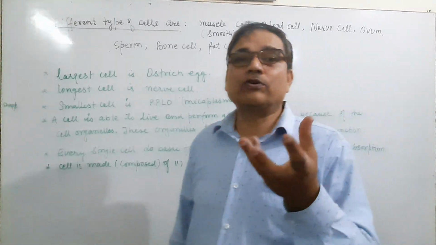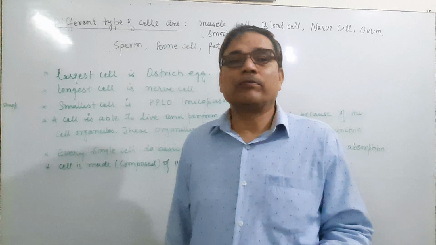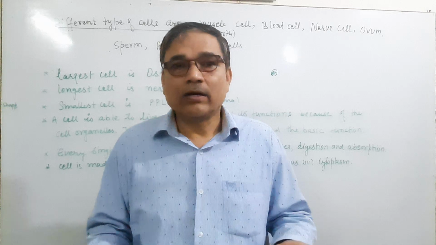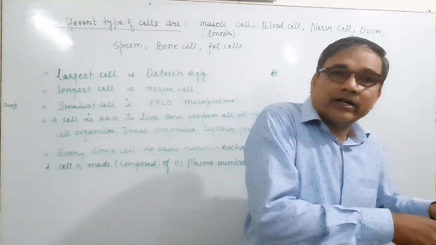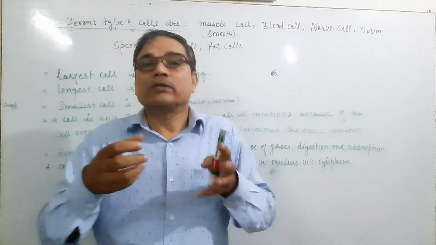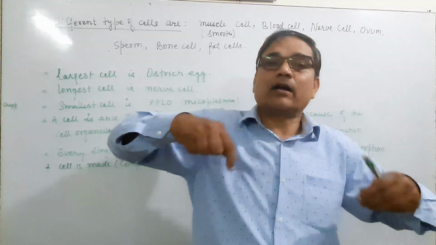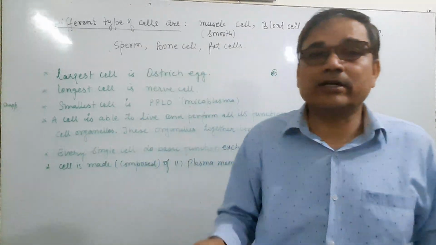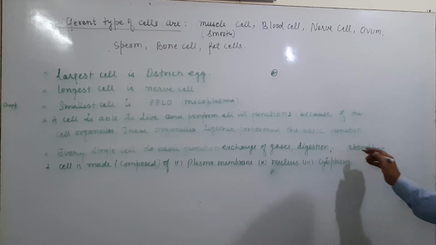Digestion means the complex food is broken down or split into simpler form. It means digestion also takes place in unicellular organisms, similar to multicellular organisms, converting the complex food into simpler form. If it is converted into simpler form, then it will be absorbed. Absorption takes place, like the blood absorbs the simpler food present inside our body and transports it to all parts of the body. Similarly, absorption takes place in unicellular organisms also, and excretion also takes place.